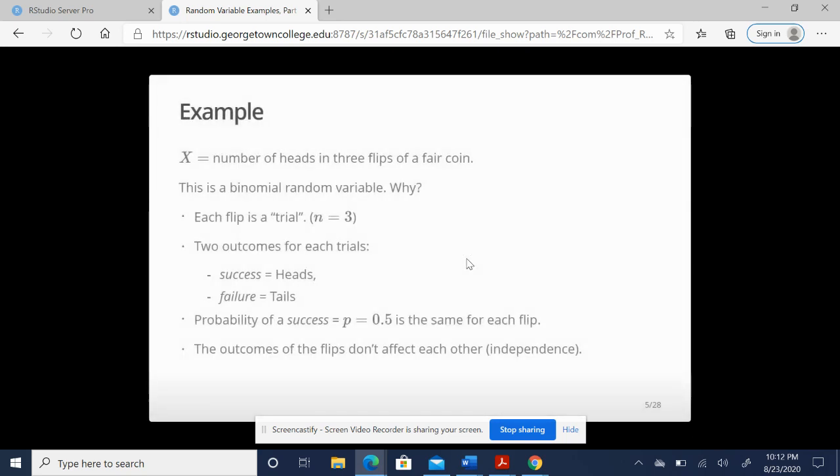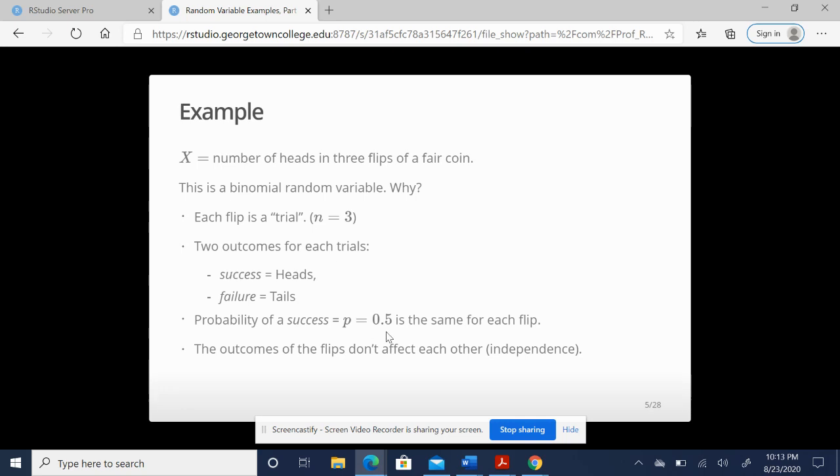So let's look at an example. If we define, just like we did in class last time, that X, a random variable that we're counting, is the number of heads in 3 flips of a fair coin, this is a binomial random variable. And why? Each flip is a trial. We're going to do that 3 times, so n equals 3. There are 2 outcomes for the trials, heads and tails. Since we're counting heads, that counts as a success for us. Just like we would think of it as a success if we have 1 out of 2 outcomes, heads is what we're counting, heads is our success, and the tails would be the failure.